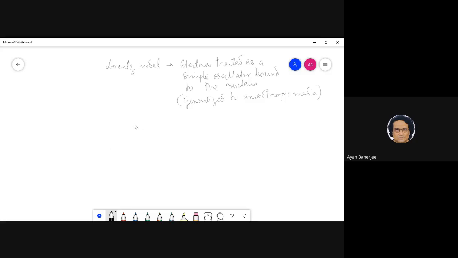Very crucially, we also consider the material to be consisting of, very crucial, this is extremely important, non-interacting electrons. This is extremely important. Which basically implies that this is like a dilute